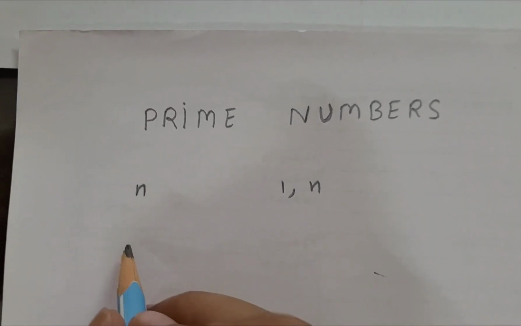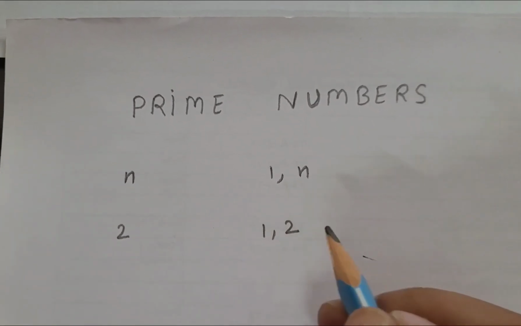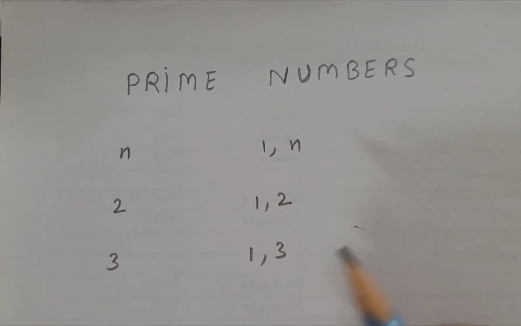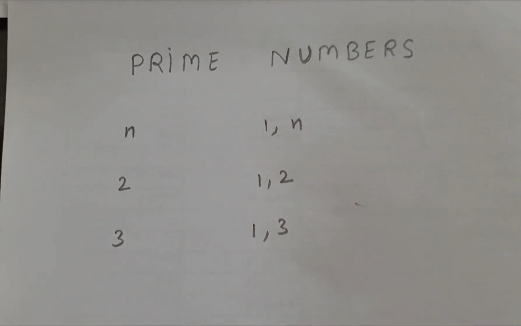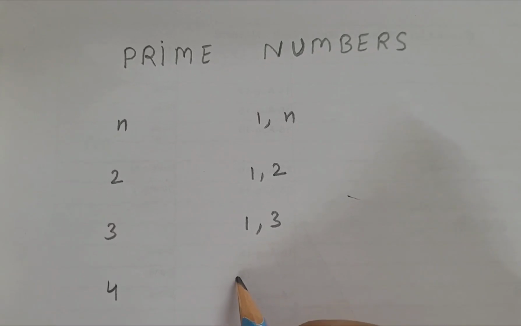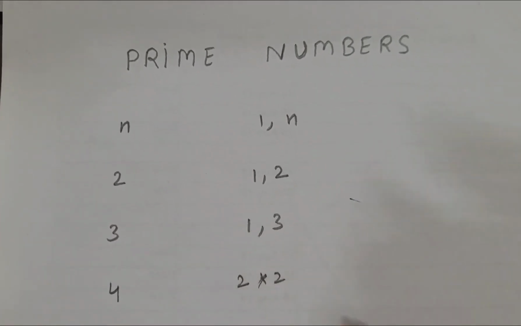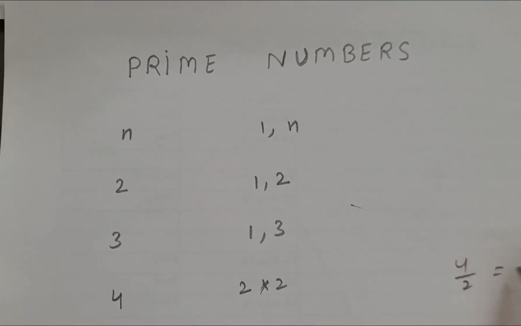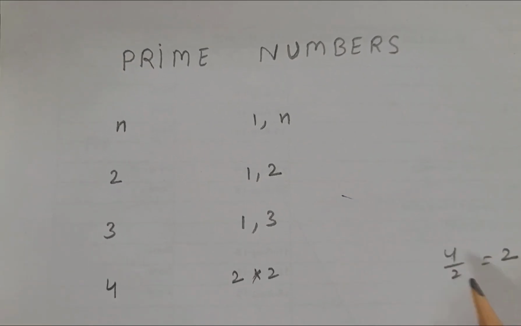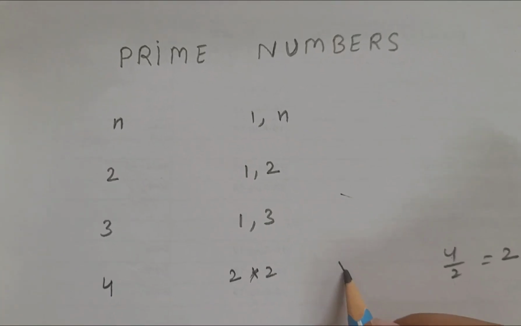Okay, let's take an example of 2. 2 can be divided by 1 and 2 itself only equally. If I take 3, I can divide with 1 and 3. So 2 is a prime number, 3 is a prime number. If I take 4, if I divide it with 2, I'll get another 2. So 4 by 2 is equal to 2. So 4 is divisible by some other number other than 1 and itself, 4. So this is not a prime number.